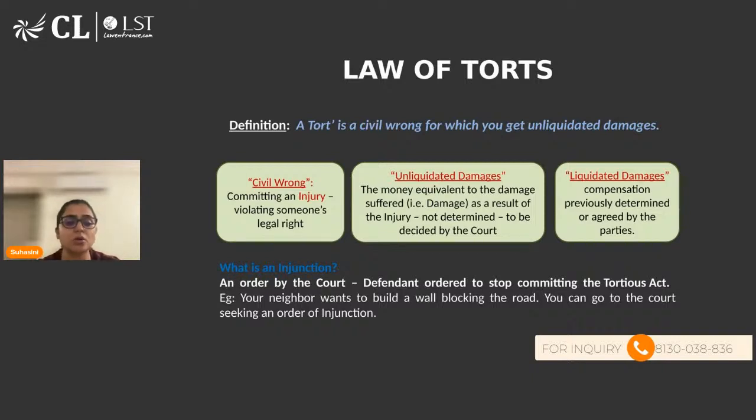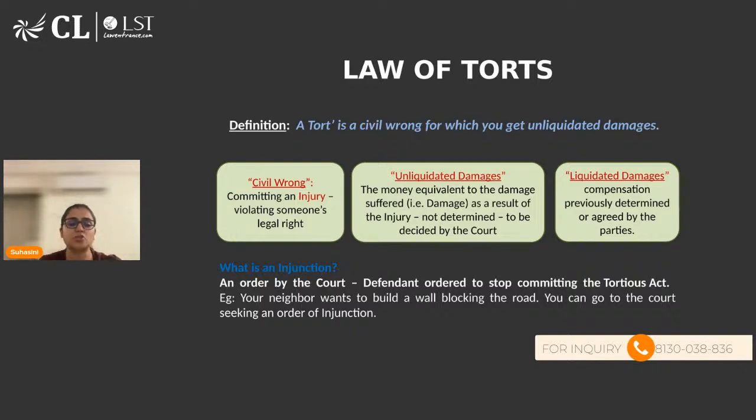So it is based on the common law principle. To the extent common law is applicable in the Indian scenario, it will be applied. Similarly, it is based on judicial pronouncements, precedents also. For example, in one of the sessions we talked about absolute liability. Absolute liability is a concept which was given by the Indian Supreme Court in the case of MC Mehta versus Union of India, which is the oleum gas leak case or Shriram fertilizer gas leak case, you can say. So from there, this concept has evolved.